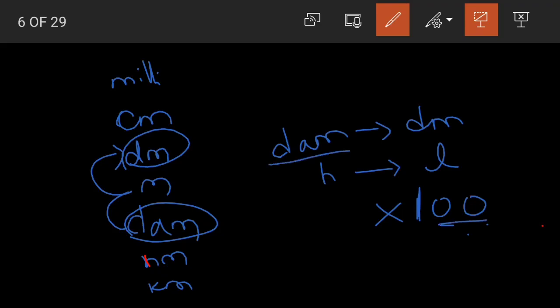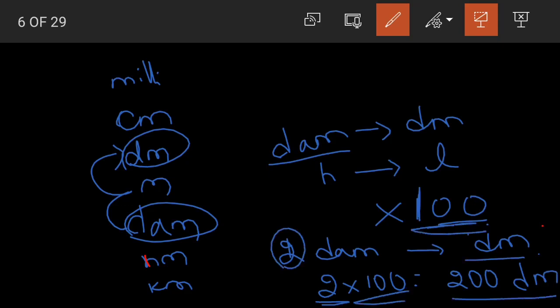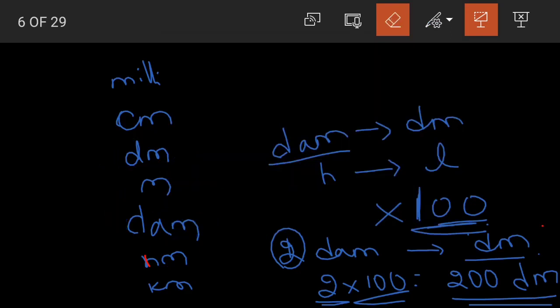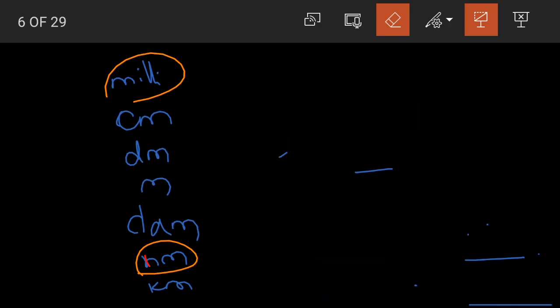So for example, if 2 decameters is given and we need to convert it into decimeters, 2 into 100 is equal to 200 decimeters. Understood? 2 into 100 will give us the answer in decimeters. Let us take another example. We are converting hectometers into millimeters.